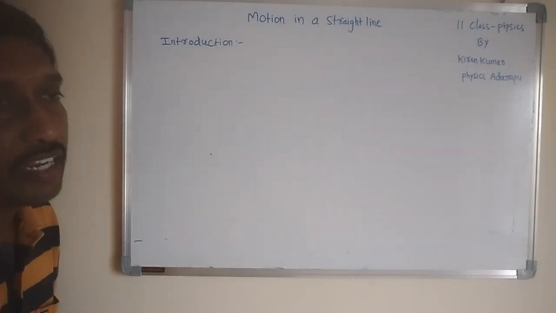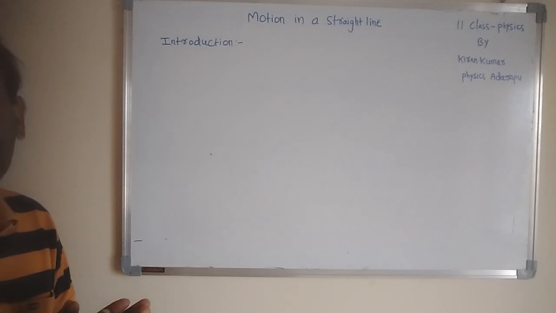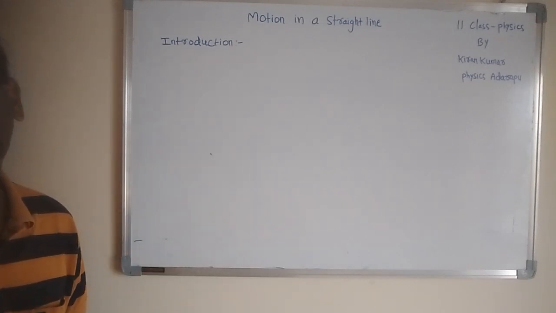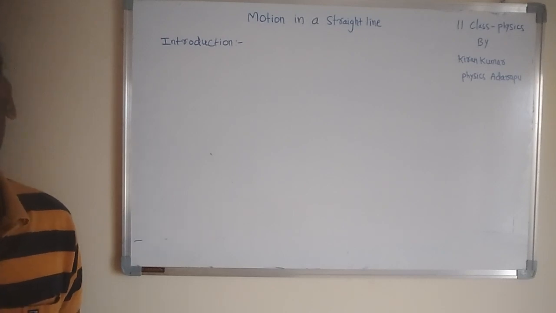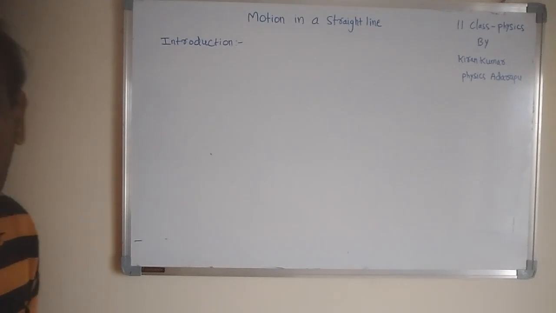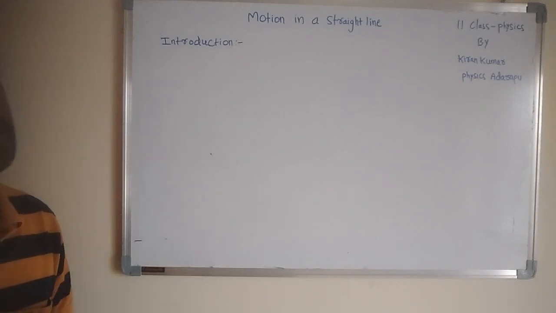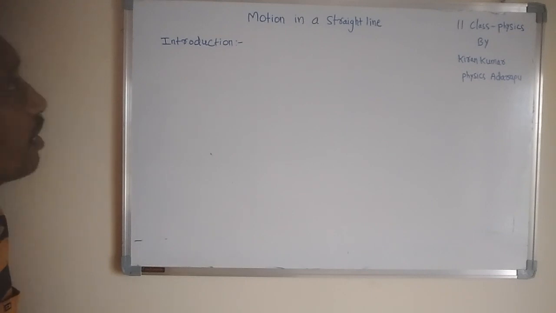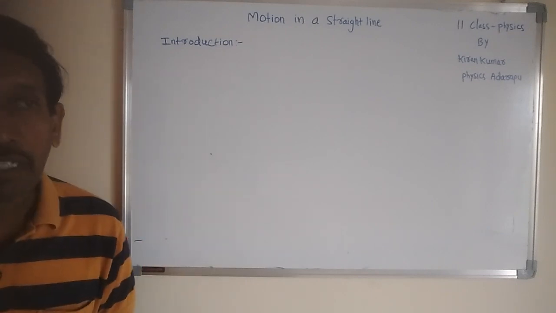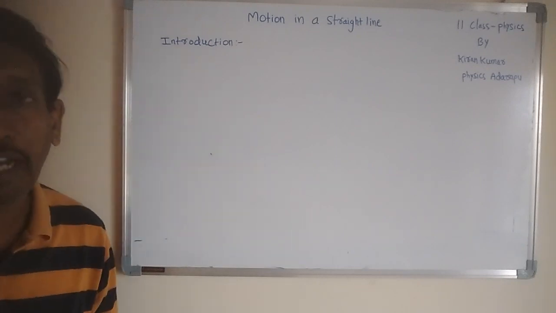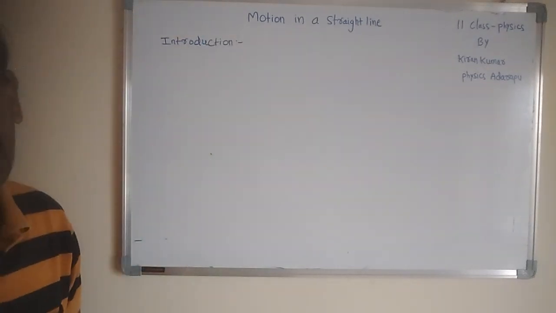What is kinematics? Kinematics is the study of the motion of an object without considering the cause of motion. That means in kinematics we discuss the motion of an object, but we do not discuss the cause of motion. That is called kinematics. Motion in a straight line is a part of kinematics. What is motion in a straight line?